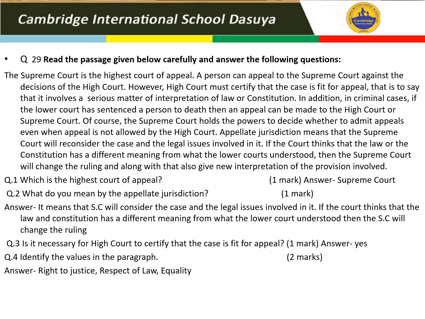The Supreme Court. Question number 29. Read the passage. And the first question I have asked from your side, which is the highest court of appeal? The correct answer, Supreme Court. What do you mean by appellate jurisdiction? It means that Supreme Court will consider the case and legal issues involved in it. If the court thinks that the laws and constitution has a different meaning from that the lower court understood, the Supreme Court will change the ruling. Question number 3. Is it necessary for the High Court to certify that the case is fit for appeal? Yes. Identify the values in the paragraph. The values are right to justice, respect of law, equality.